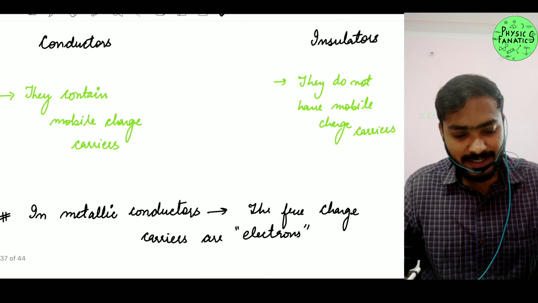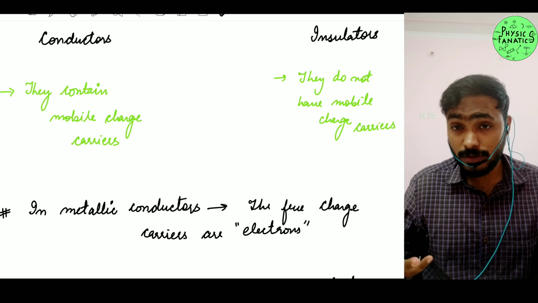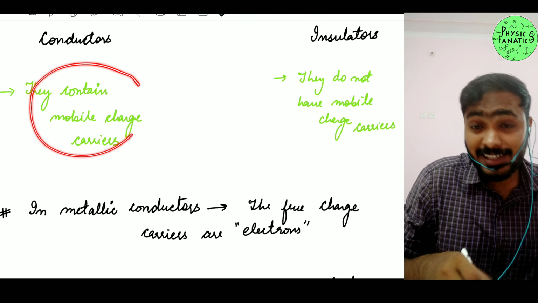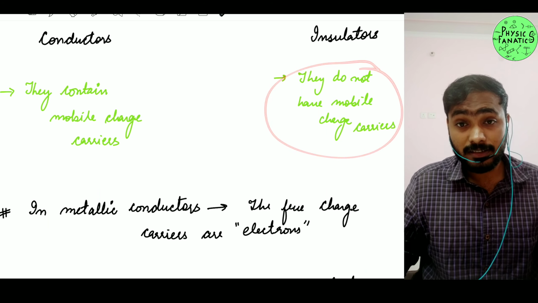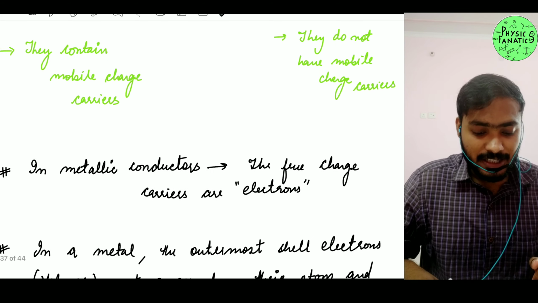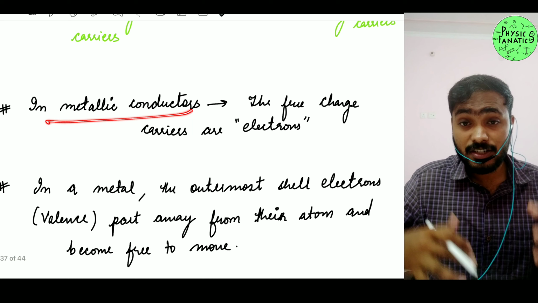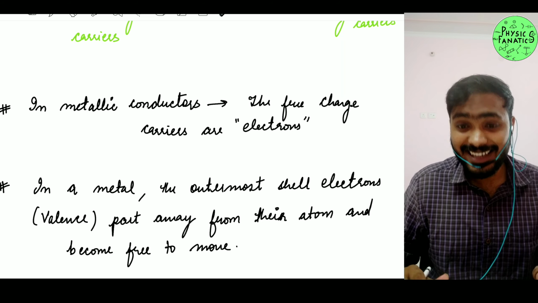So let's start with the basic idea, that is your conductors and insulators. Now we know that conductors are those materials which have mobile charge carriers, right? On the other hand, insulators are those materials which do not have any mobile charge carrier, right? Okay, so in your metallic conductors, these mobile charge carriers are your electrons.